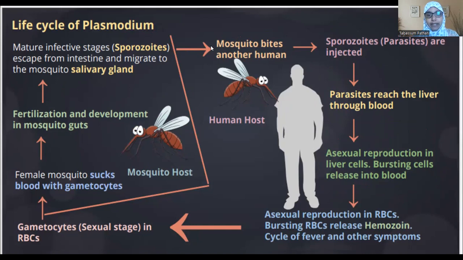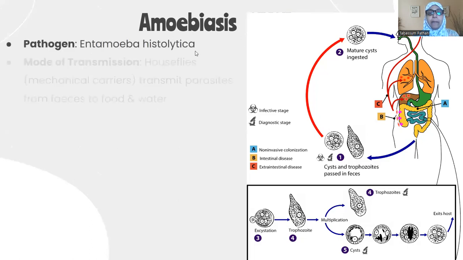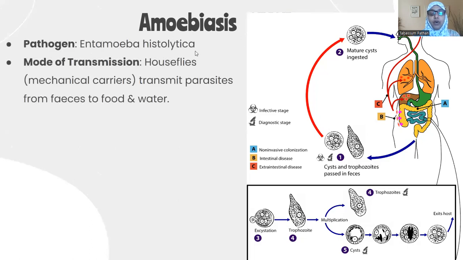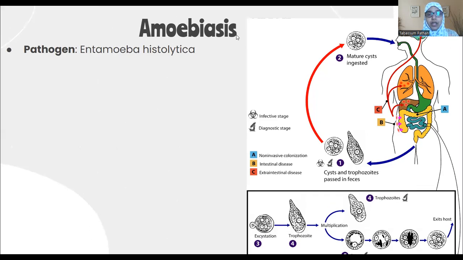Okay, moving on to the next disease, that is amoebiasis. What happens in amoebiasis? It is also known as dysentery. It is a disease of the gut, wherein there is excessive watery loose motion.